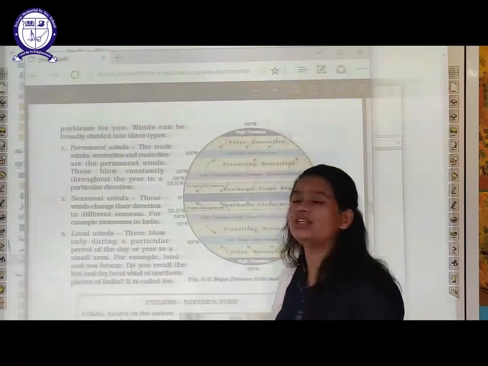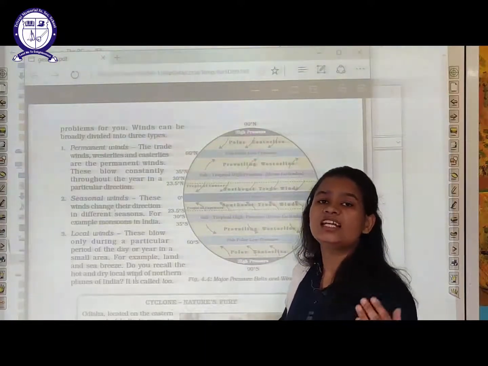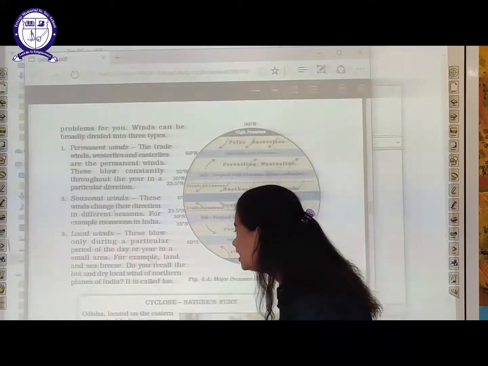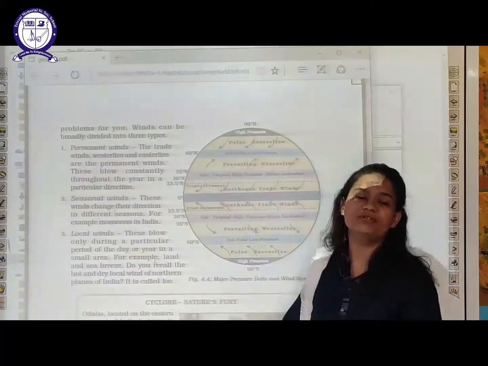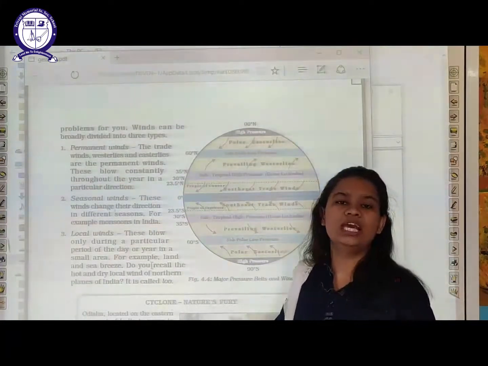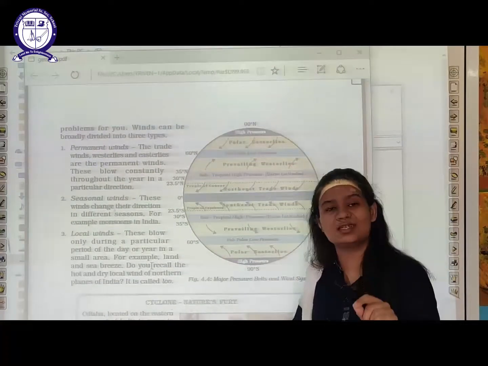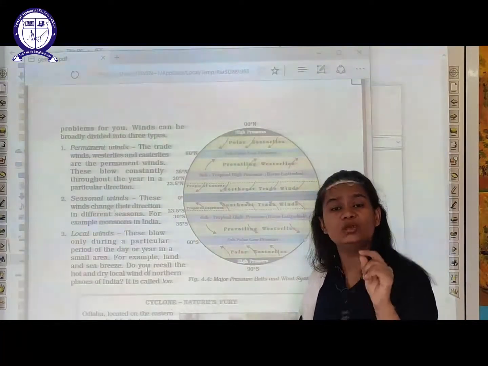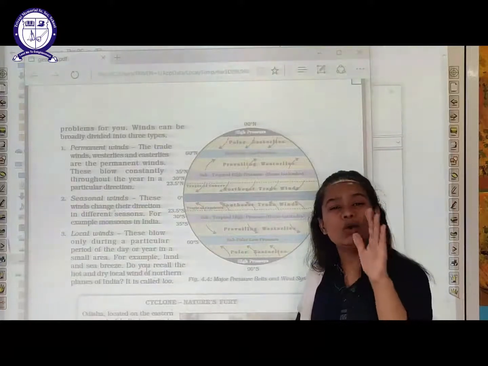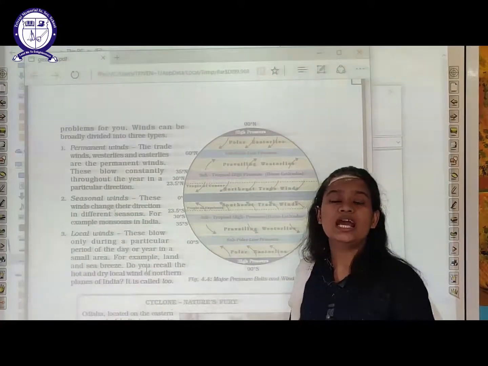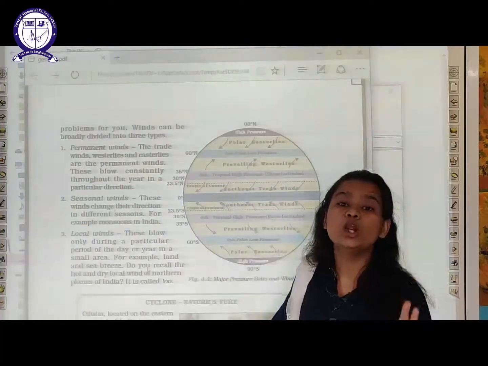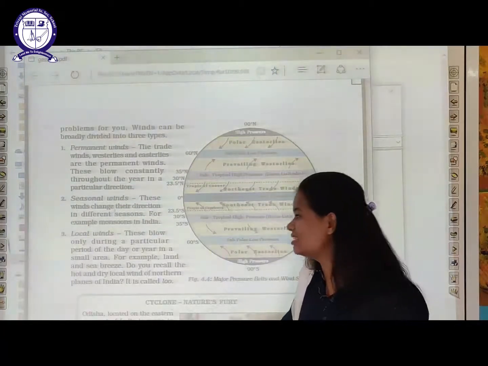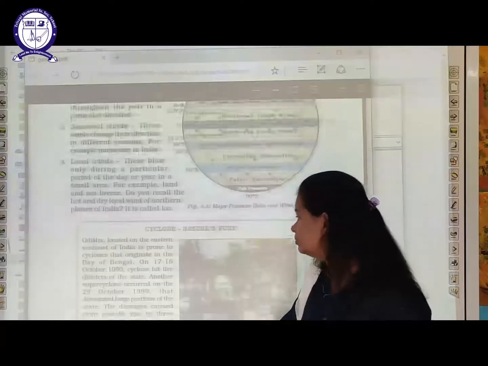Then there are local winds. What are local winds? Those that blow in a local area at a particular period of time. For example, if we talk about North India only and take the summer season, during the daytime a very hot wind blows. And what is that wind called? That wind is called Loo. That is an example of a local wind.